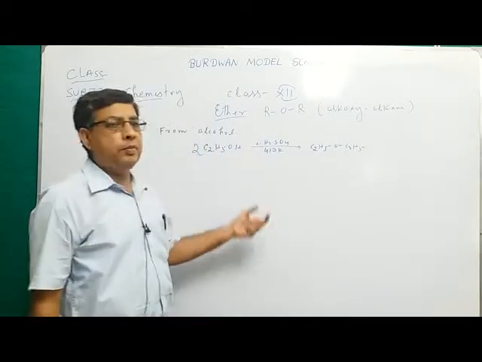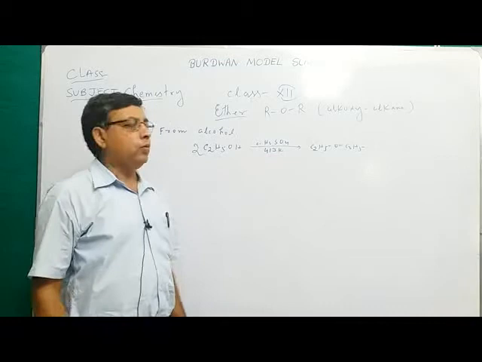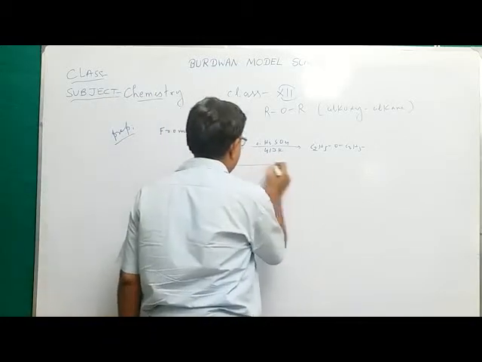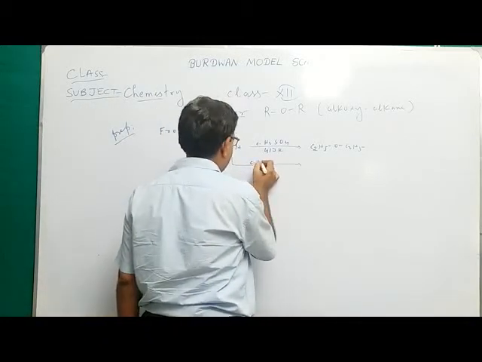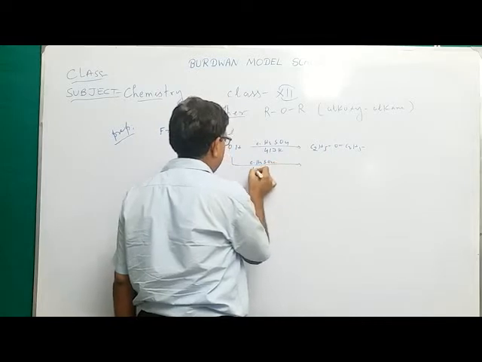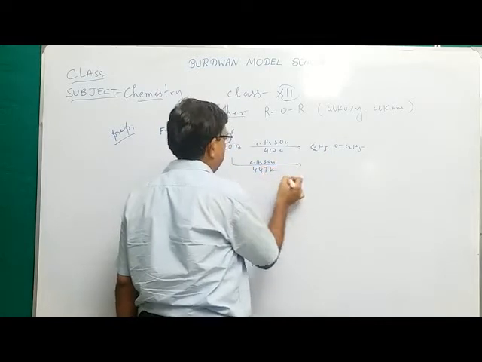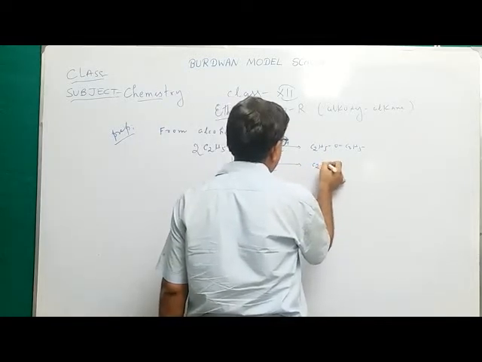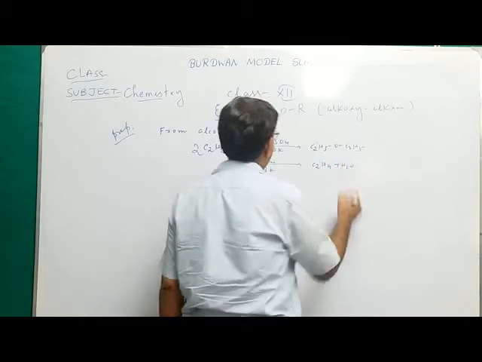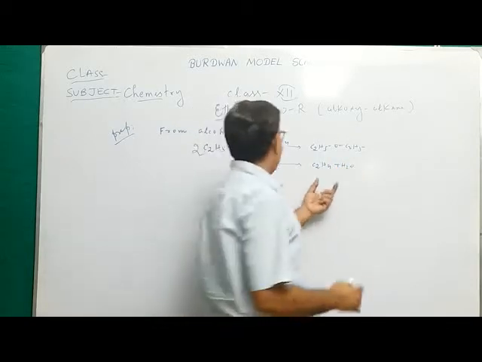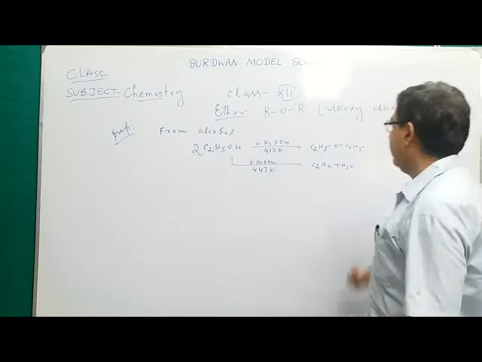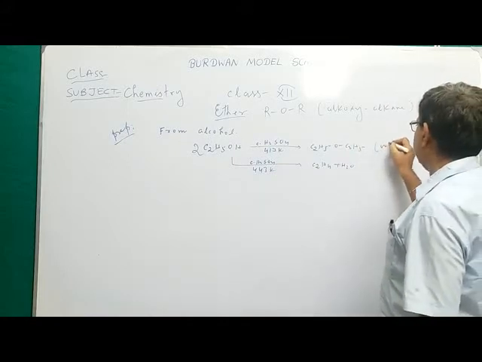You must remember the temperature 413 Kelvin, because if you heat with concentrated sulfuric acid at 443 Kelvin, then the product is C2H4 plus water.